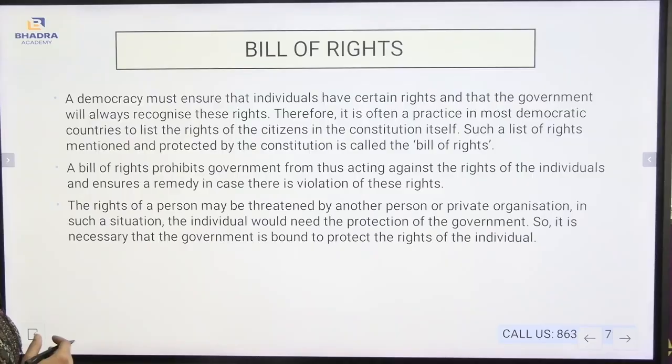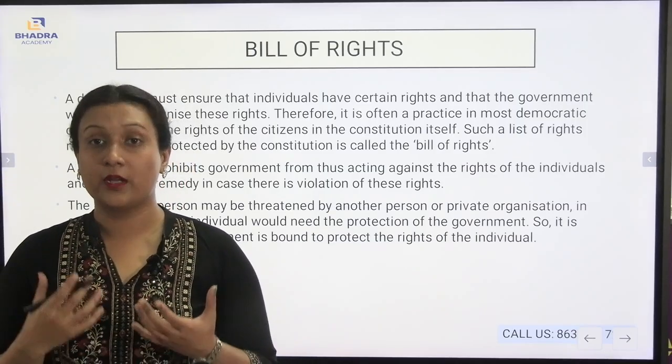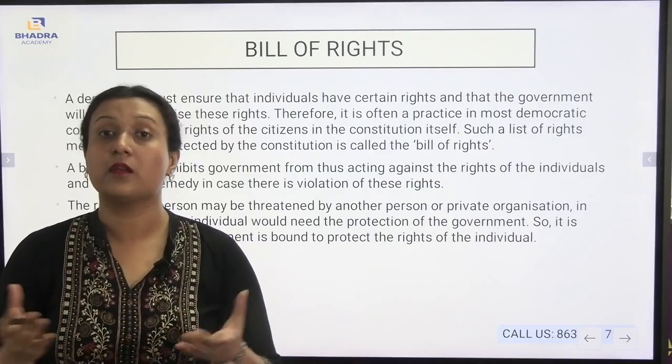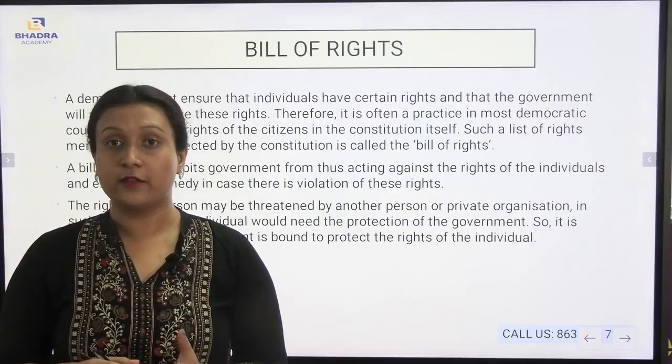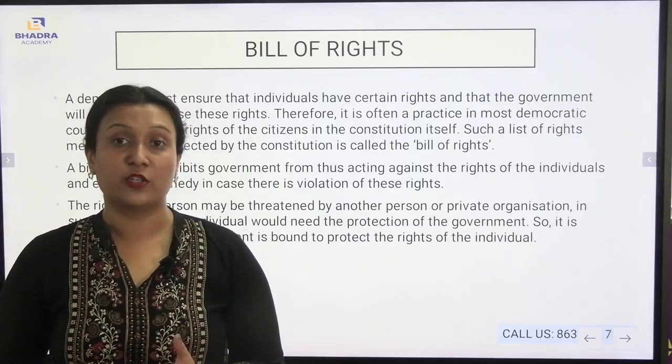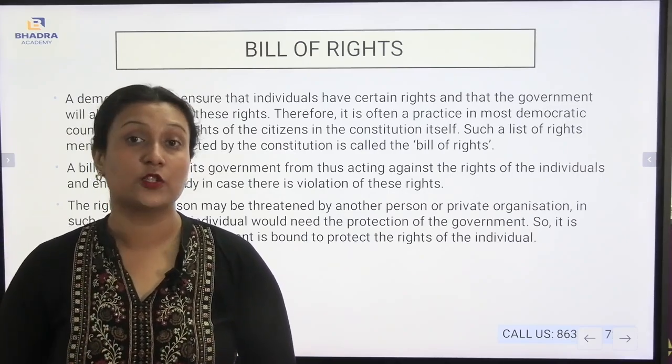The rights of a person may be threatened by another person or private organization. In such a situation, the individual would need the protection of the government. So it is necessary that the government is bound to protect the rights of the individual. As our country is a democratic country, we citizens are protected by the government. If another person is threatening someone or giving any threatening message, we have the right to be protected by the government. So this is the function of the Bill of Rights.